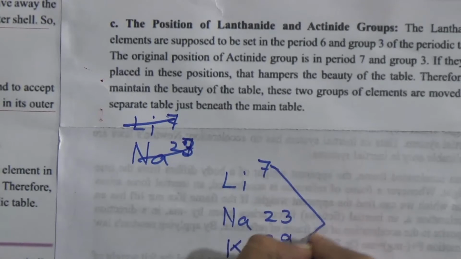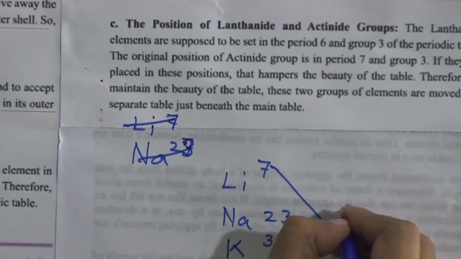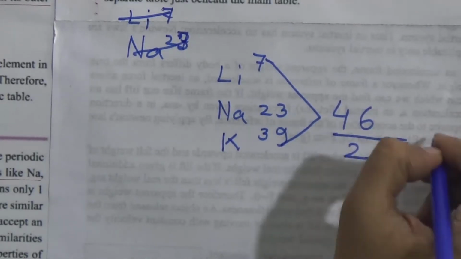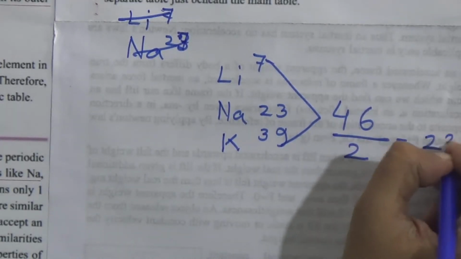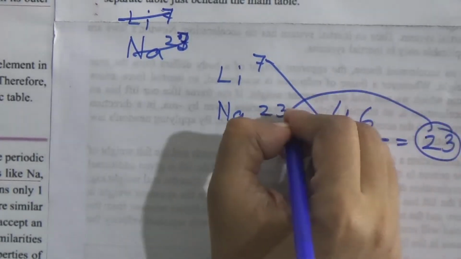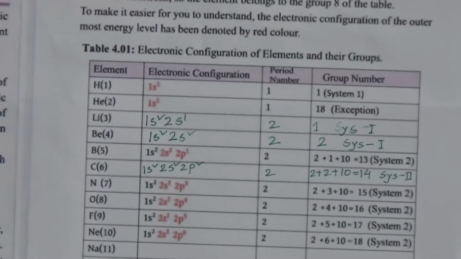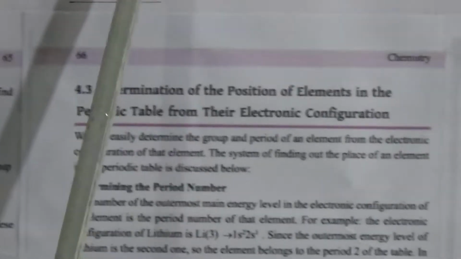Then if the first and third are added, it will be 46. If we divide it by 2, we will get 23, and that is the atomic mass of sodium. Scientist Dobereiner found that, and he gave the law of triads.